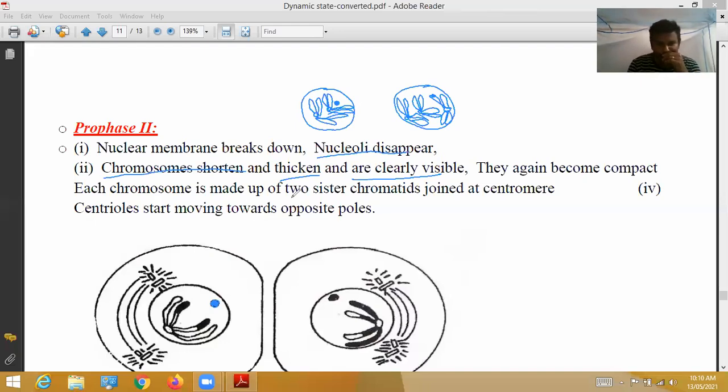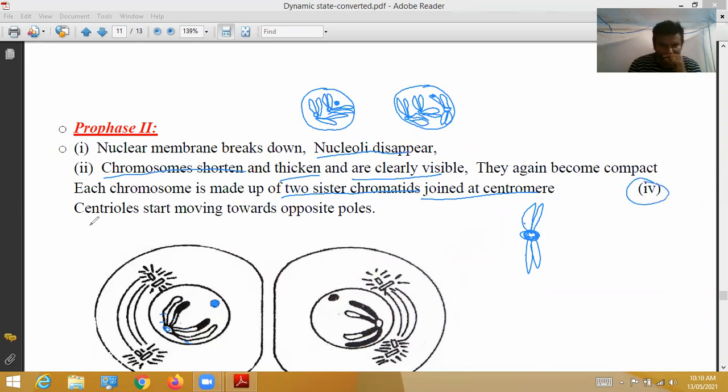Each chromosome is made up of two sister chromatids joined at the centromere. So here in meiosis 2 we will represent two sister chromatids. These two are sister chromatids, 1, 2. These are joined at the centromere. This is the centromere. See here, two sister chromatids joined at the centromere. In this one also, same.